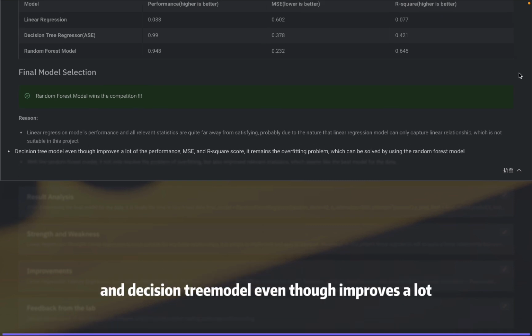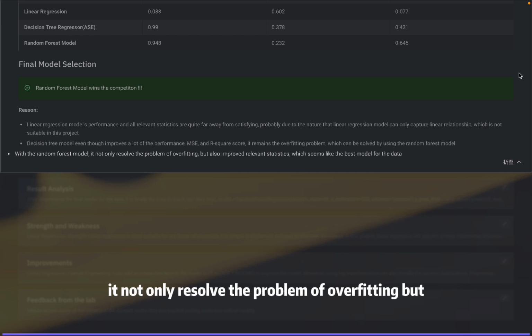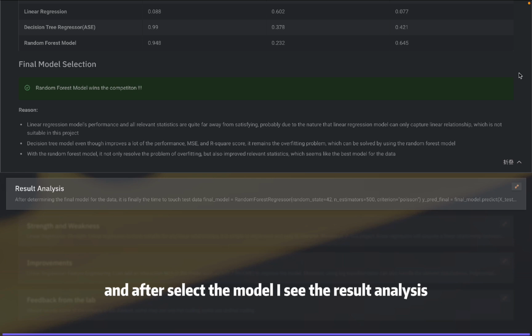And the decision tree model, even though it improves a lot, I'm afraid there will be an overfitting problem there. And the random forest model not only resolved the problem of overfitting, but also improved the relevant statistics, which seems like the best fit for the model. After selecting the model, let's see the result analysis.